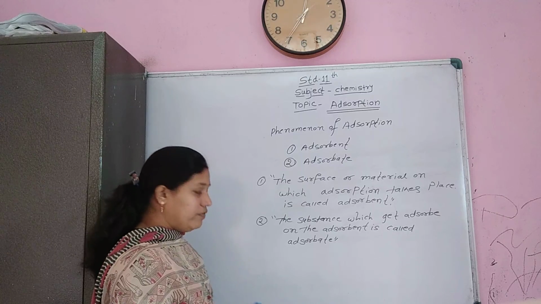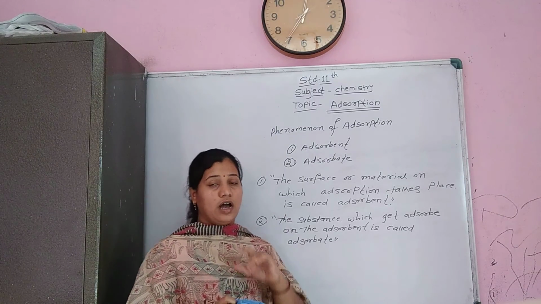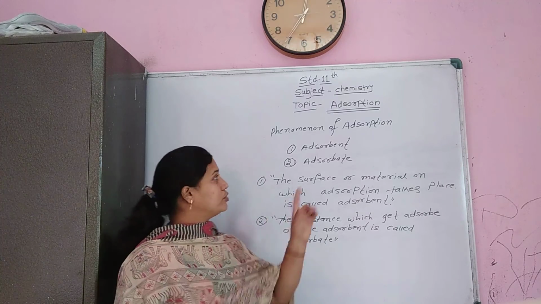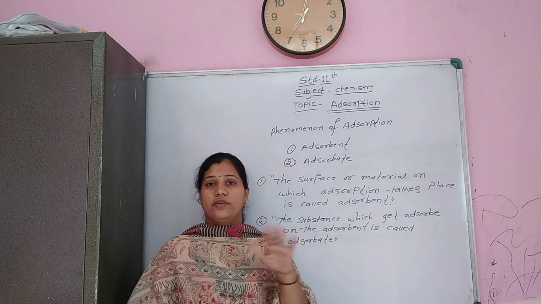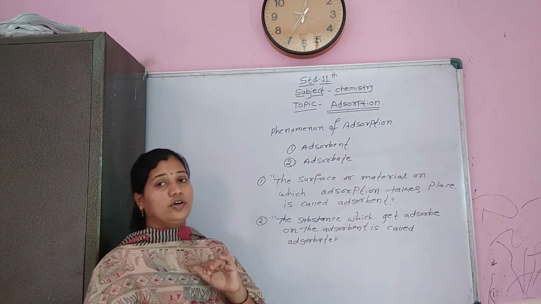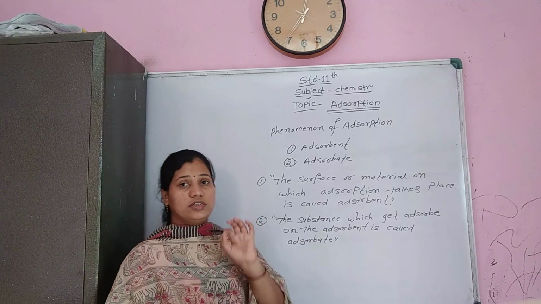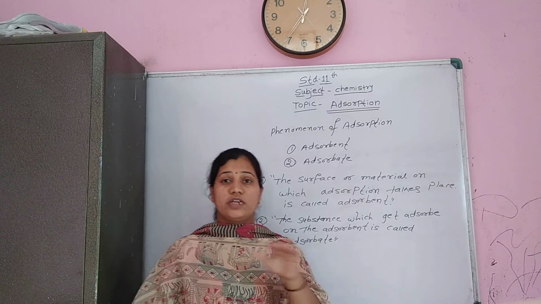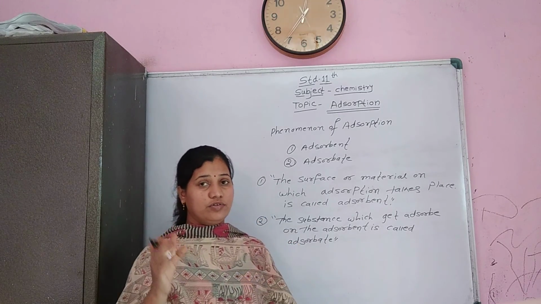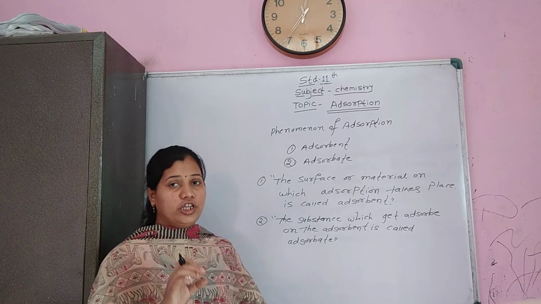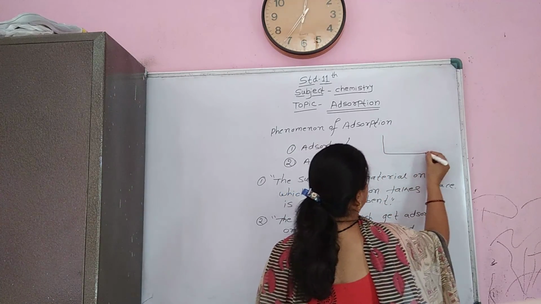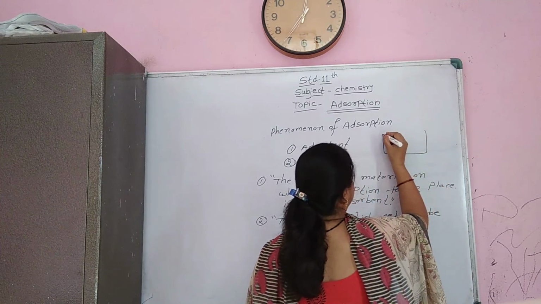Now, why does the adsorption process take place? There are some reasons for the process of adsorption. When we observe the surfaces of liquid or solid, the molecules at the surface have unsatisfied forces. Here we consider a diagram. See the diagram.